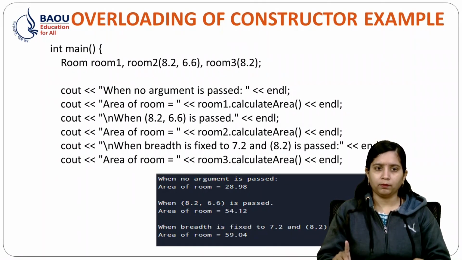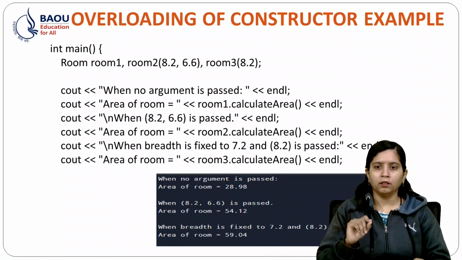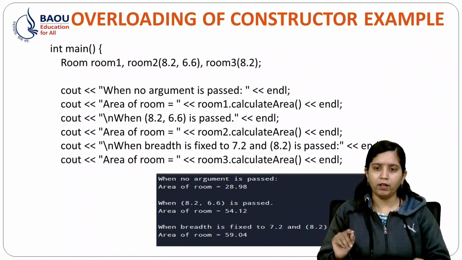So when no argument is passed, room1.calculateArea will be called. Here just the default values we have passed in our default constructor, that is length and breadth, will be calculated.